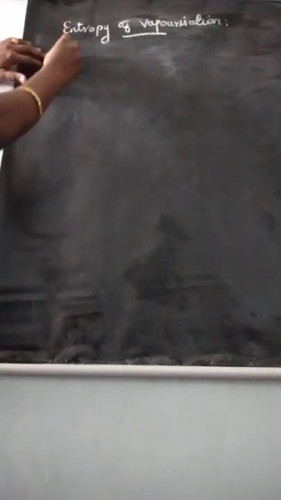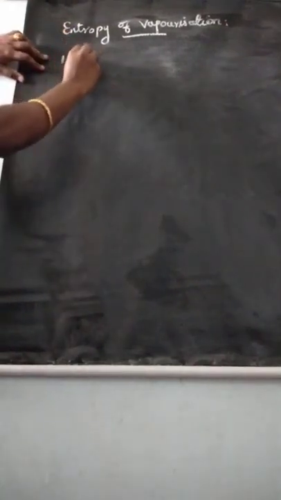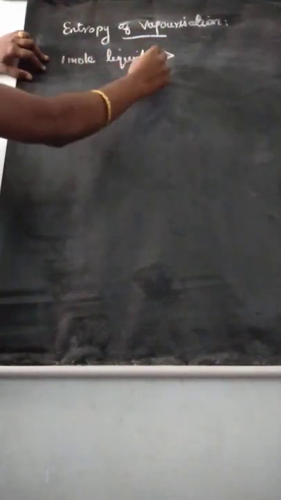Entropy of vaporization means when 1 mole of liquid boils at its boiling point.